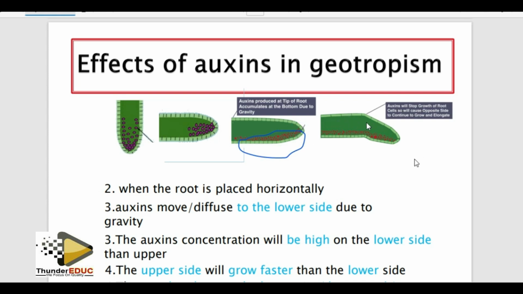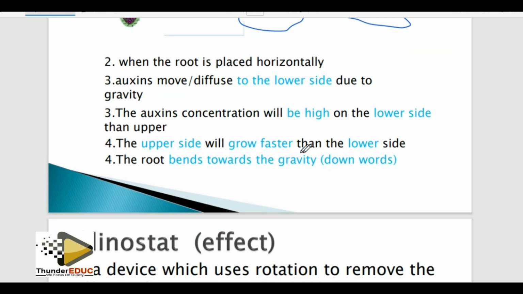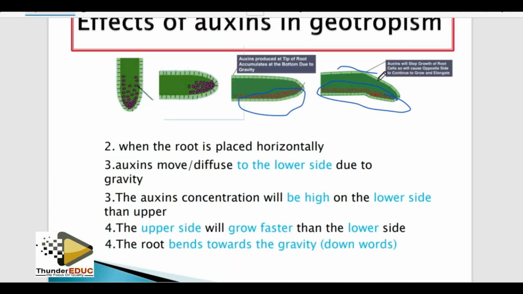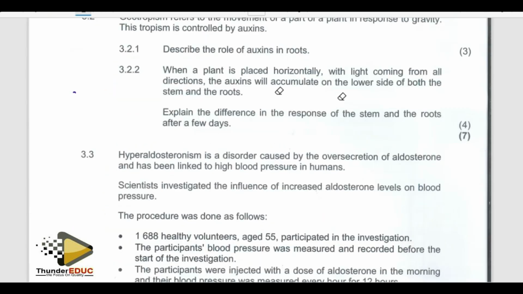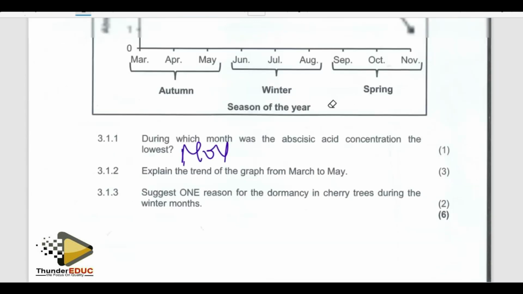The one which has no high concentration grows faster than the one which has. That's why you see these ones that are too small, all these ones are longer. Don't forget that growth is elongation of the cell. So basically the upper part will go faster. Why? Because the auxins will be high at the lower side, meaning that the upper side will grow faster than the lower side. So that's what they are talking about there.